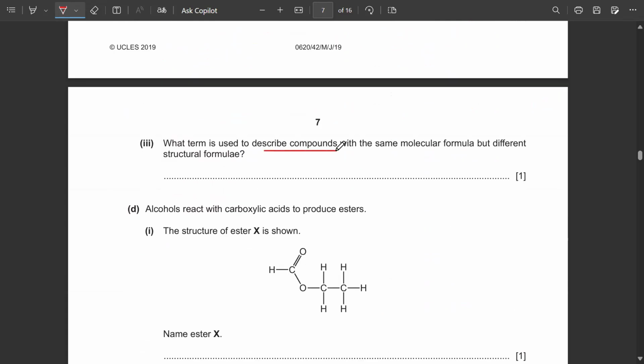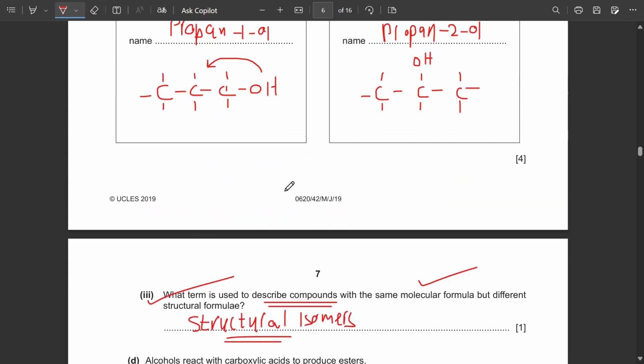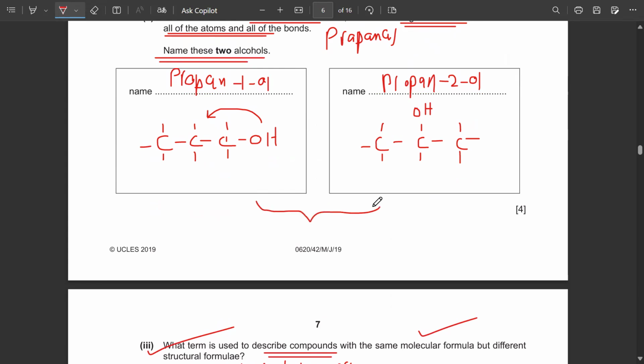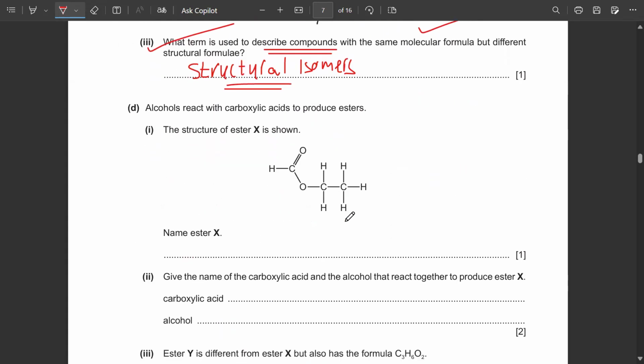What term is used to describe compounds with the same molecular formula but different structural formula? And I just told you, and that is going to be what, isomers. Which one? Structural isomers. Structural isomers की you should know कि आपके पास तीन टाइप्स होती हैं। वी हैव चेन आइसोमर्स, फंक्शनल ग्रुप आइसोमर्स एंड पोजिशनल आइसोमर्स। ऊपर जो मैंने टाइप ऑफ स्ट्रक्चरल आइसोमरिज्म की है, दैट इज नोन एज व्हाट, the functional group isomerism.